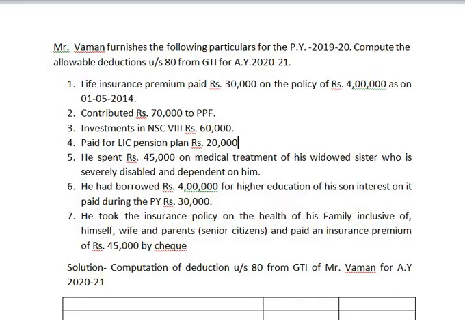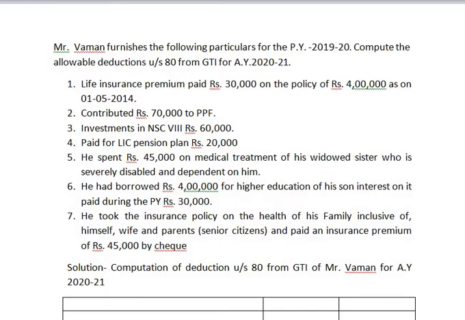You can see here the question is given sequence wise. Sequence wise in the sense, first you are given information regarding deduction under section 80C. PPF 80C, investment in NSE 8th issue 80C. LIC pension plan, this is not life insurance premium paid, this is pension plan taken which comes under 80CCC. Then medical treatment of a disabled comes under section 80DD.